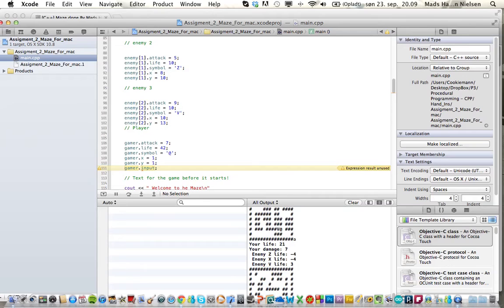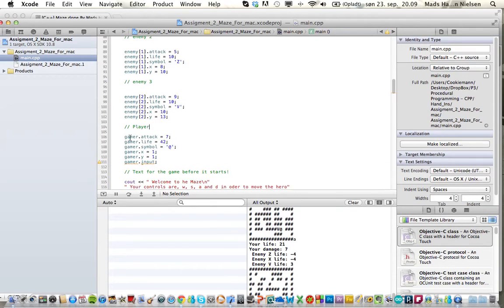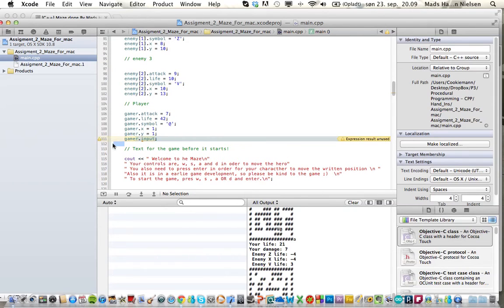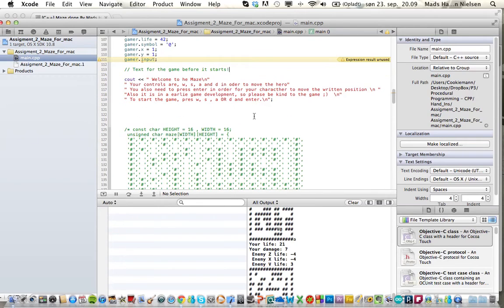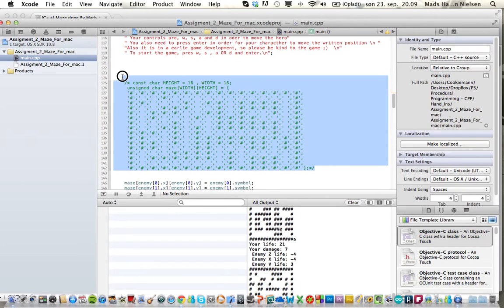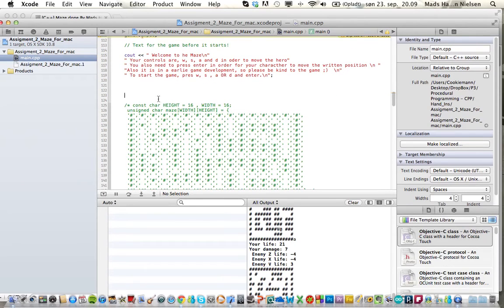And here we have the player. It gives 7 damage and has 42 life. The symbol is the at sign, and it starts at position 1,1, and it has the game input. I don't know why Xcode says expression result unused, because I'm actually using it. And here is the old maze. I just set it so it should not be reading.